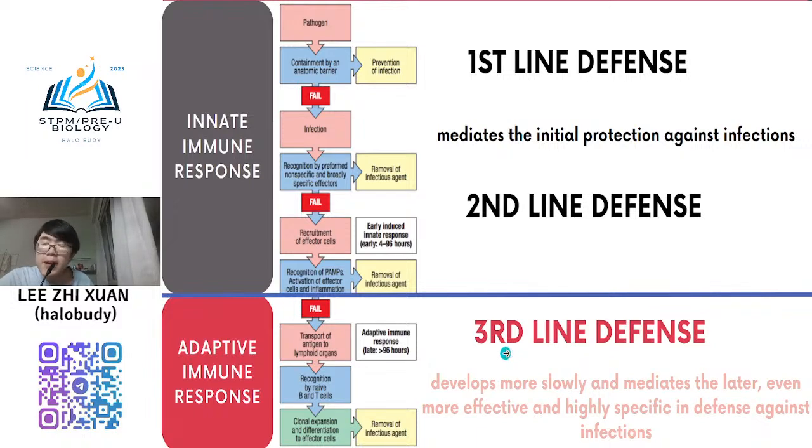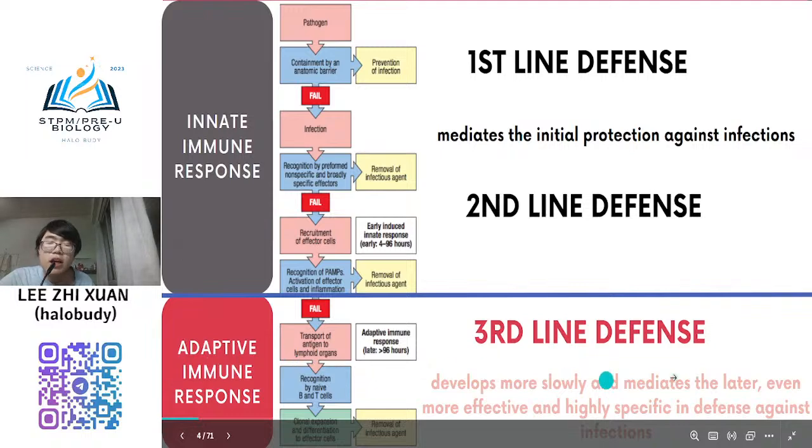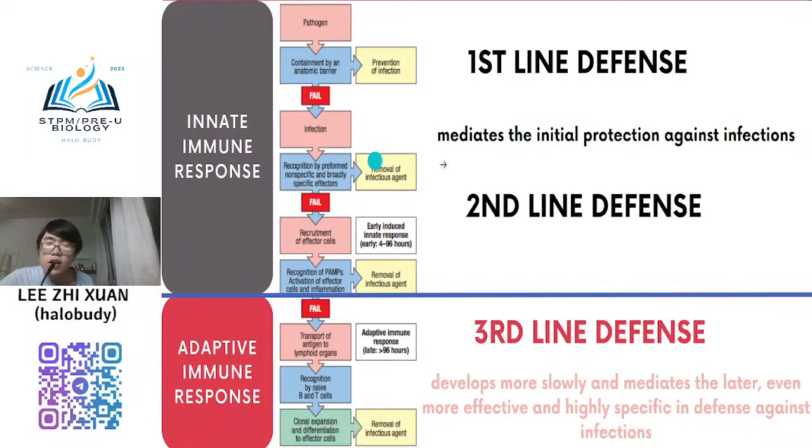In STPM you will learn more detail of the third line defense system, which we call the adaptive immune response. If the pathogen has already skipped the first line and entered the cell, and the leukocytes still cannot settle it, cannot engulf all the bacteria and pathogens, then the third line defense will be stimulated. It starts to stimulate and protect your body.